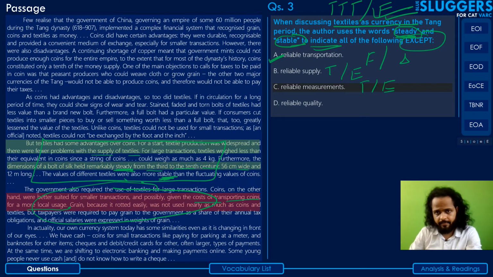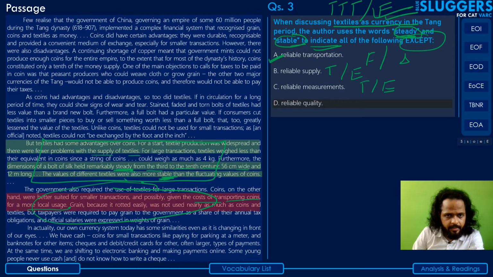Reliable quality. Yes, the author has talked about reliable quality, and I think it's here. He says the values of different textiles were also more stable than the fluctuating values of coins, right? That means the quality here is almost like a proxy for value, and hence they were more stable. So in the same context, at the same point of reference, the author has talked about reliable quality with respect to textiles as a currency. So even this can be considered true and thus eliminated, right?